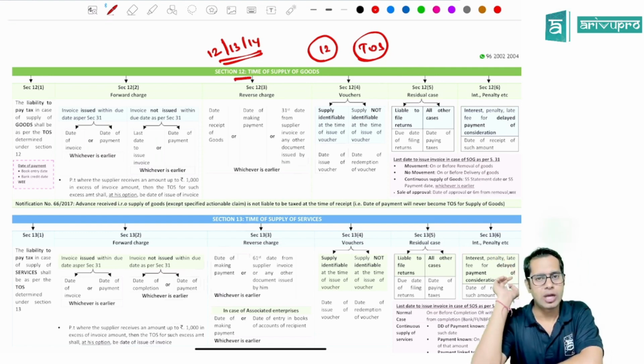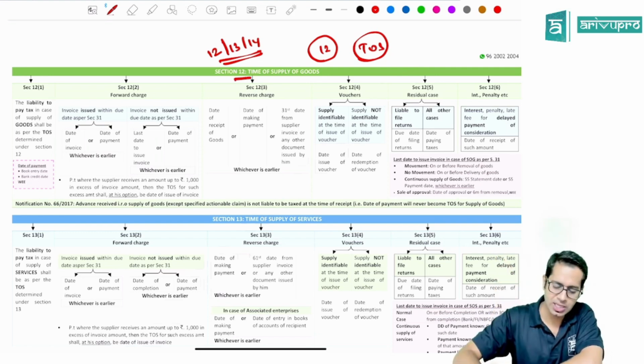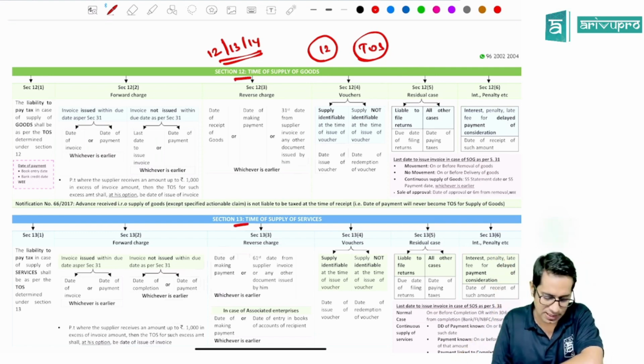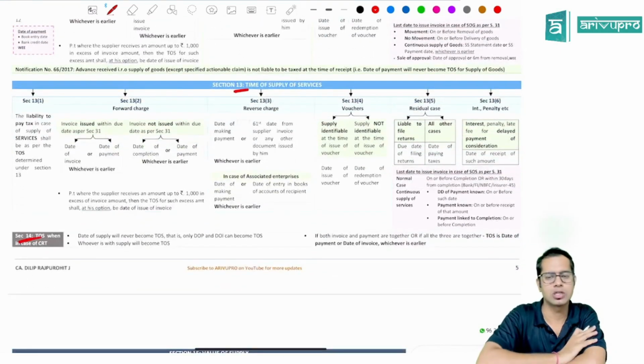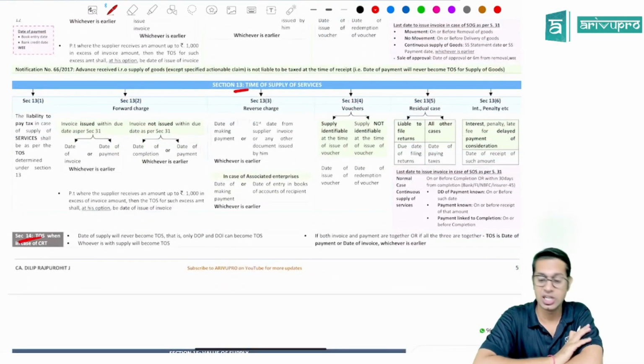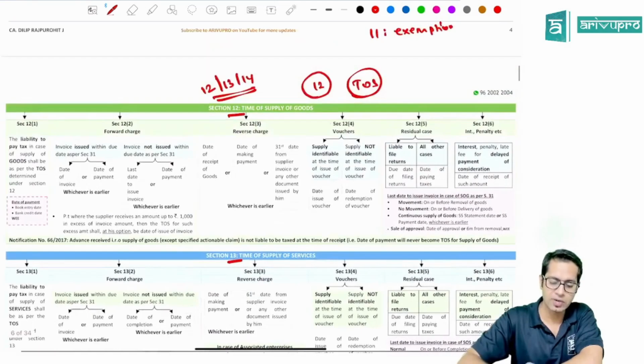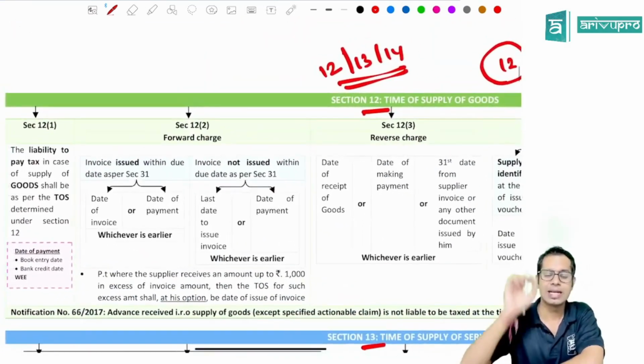Section 12 talks about time of supply of goods. Section 13 talks about time of supply of services. And section 14 talks about time of supply whenever there is a change in rate of tax. Now what is section 12 telling? Section 12 says time of supply of goods.